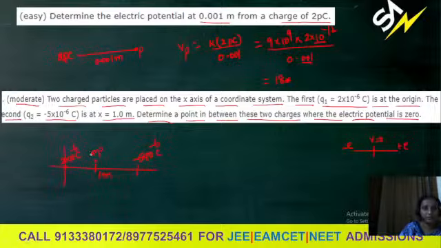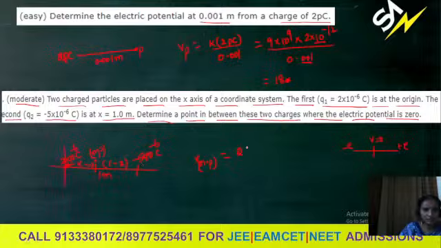So this neutral point is at x distance from the 2 into 10 power minus 6 coulomb charge. And the remaining distance, the minus 5 into 10 power minus 6 charge, is at 1 minus x distance. So the potential at the neutral point is due to this charge and due to this charge.